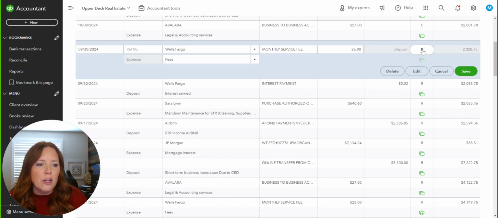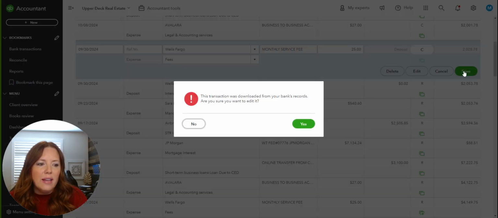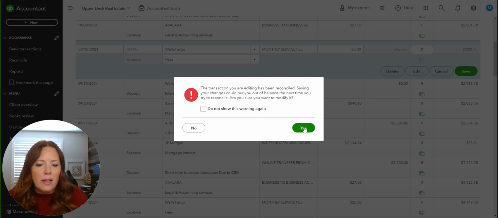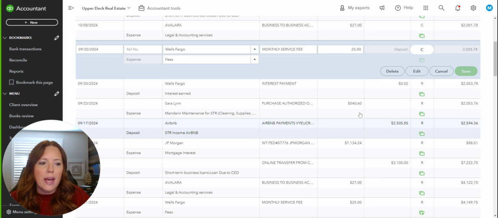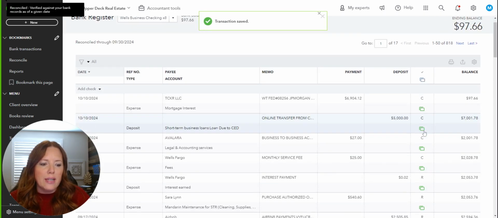But what you can do is just simply click. You're going to make this C for cleared and hit save. Once you hit save, it's going to say, are you sure you want to edit? And you hit yes. Now I would go ahead and hit yes here. It's going to ask you, are you sure this was reconciled? If you have a bunch to do, save yourself some time and click this do not show this warning again. Go ahead and hit yes.